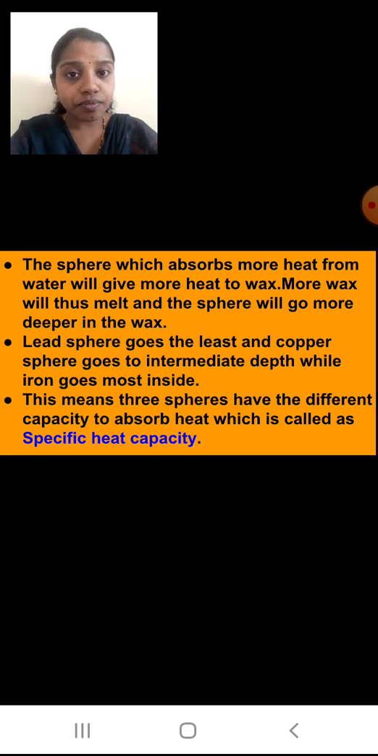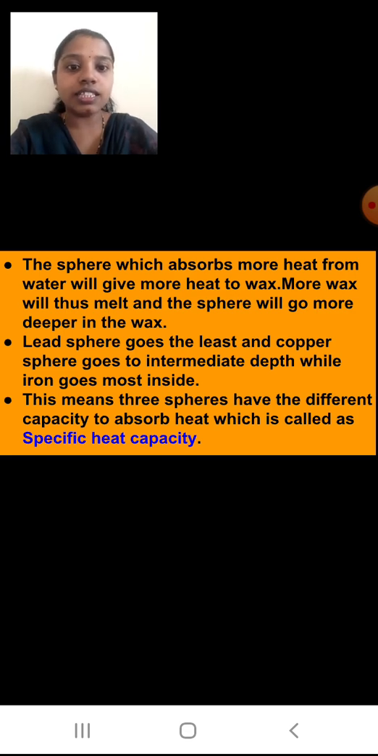So the sphere which has got more power to absorb the heat will absorb more heat and give it to the wax. Here you have seen that iron has got more power to absorb the heat from the water and it gave it to the wax, okay. Lead sphere goes the least and copper sphere goes to intermediate depth, while iron goes most inside. So iron will go more inside, then copper and then the lead, okay.